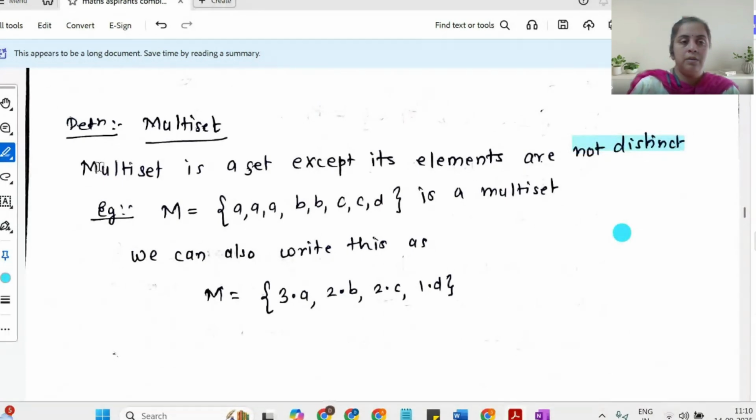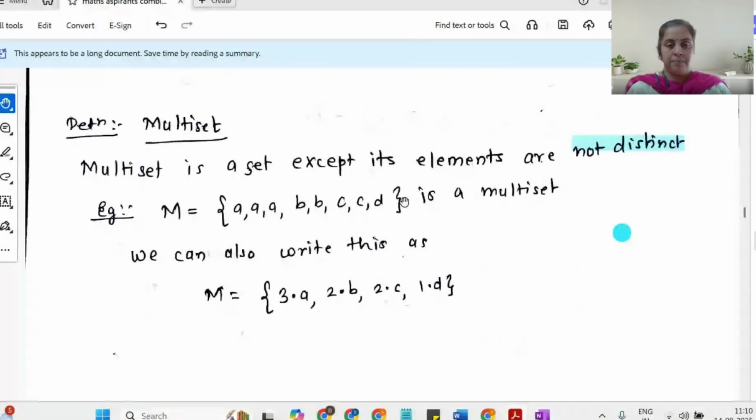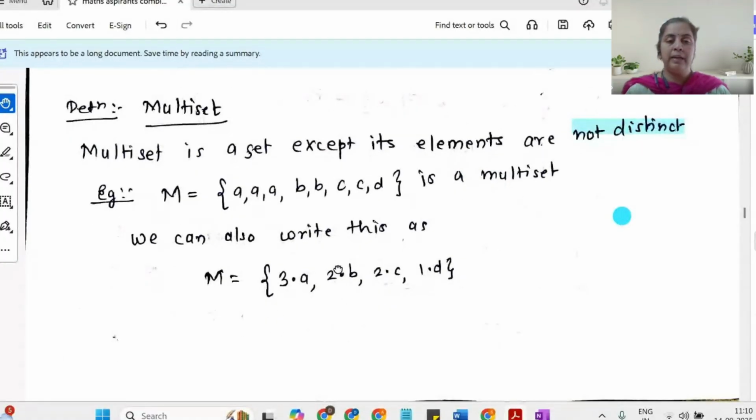Here is an example. Suppose we consider M, which contains 3 A's, 2 B's, 2 C's, and 1 D. This becomes a good example of a multiset. For our convenience, we'll write this as 3 times A, comma, 2 times B, comma, 2 times C, comma, 1 times D. So this 3 to 1 basically denotes the multiplicity of the elements of the set.